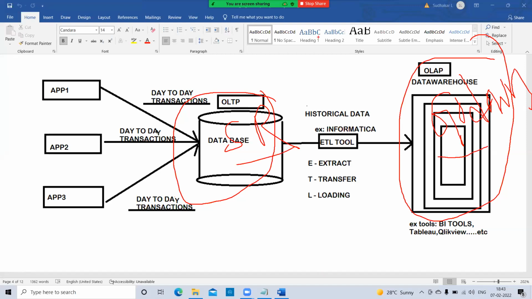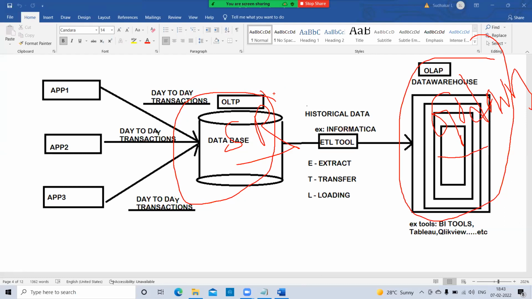If you understand the showroom and godown concept, the OLTP and OLAP concept is very easy for you. There is no doubt about it. What exactly the godown is used for, for what purpose we are using godowns, and what a showroom is; if you understand this concept, OLTP and OLAP are the same.